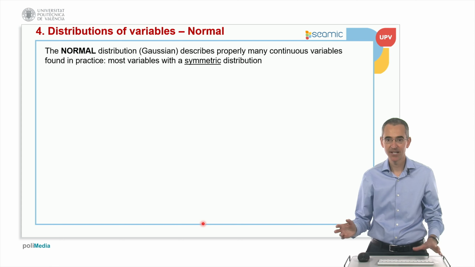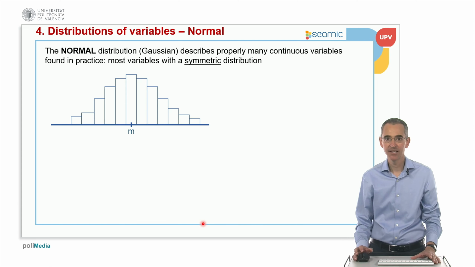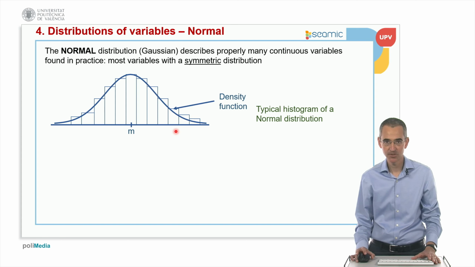If we measure something like length or weight, it makes a lot of sense that if I make a histogram of the values, you have a shape like this, a symmetric distribution. This is the typical histogram of a normal distribution.